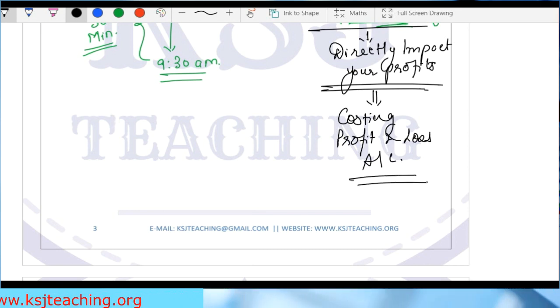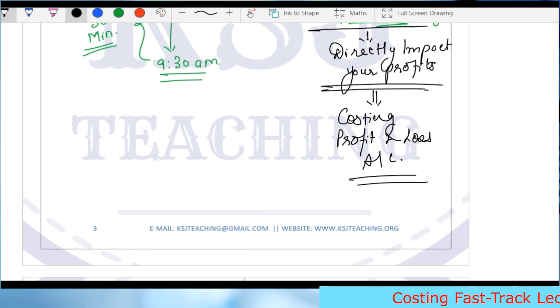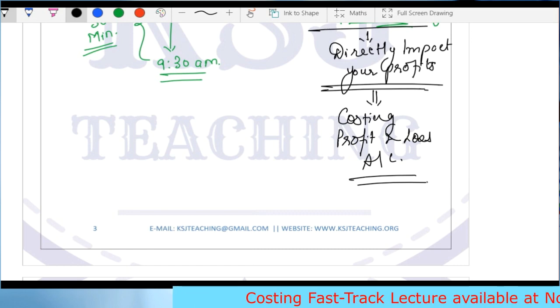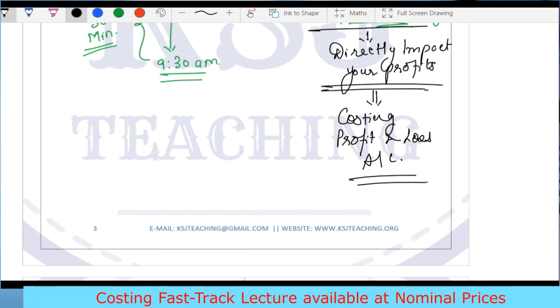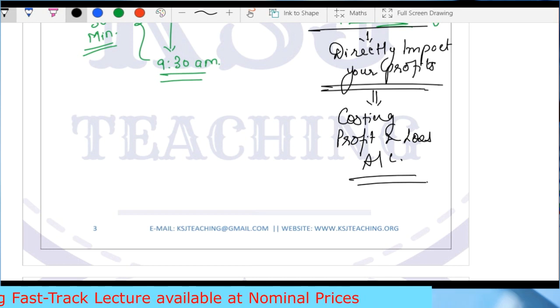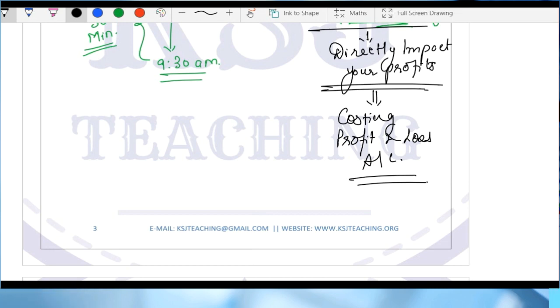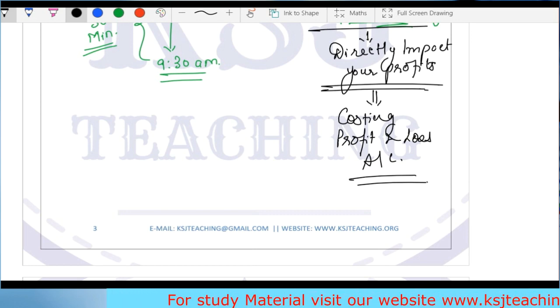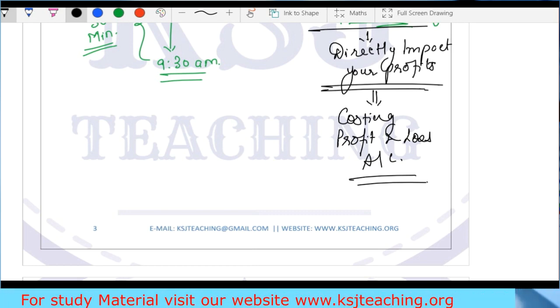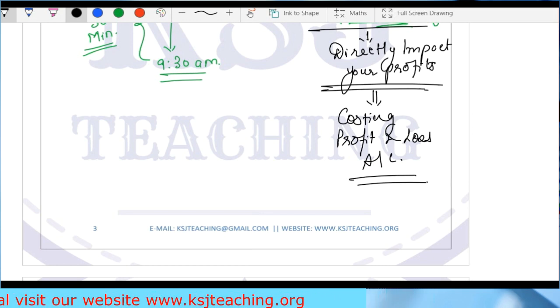See, in whole costing, just remember one thing: if there is any abnormal item, any abnormal loss, it is going to directly impact your profits, because for any abnormal reasons, if you have a loss, you cannot recover that cost from your customer. So that cost will directly impact your profits, and it will go directly to your profit and loss account, clear, as a loss.